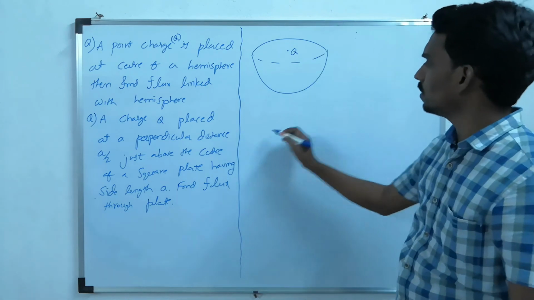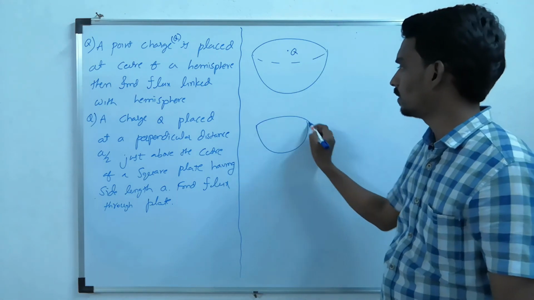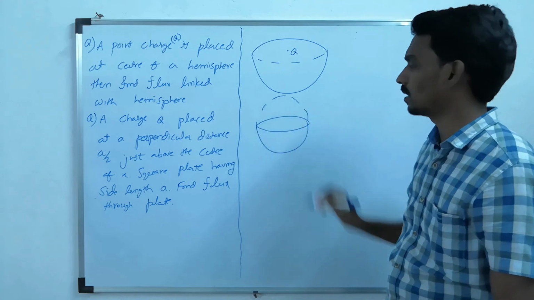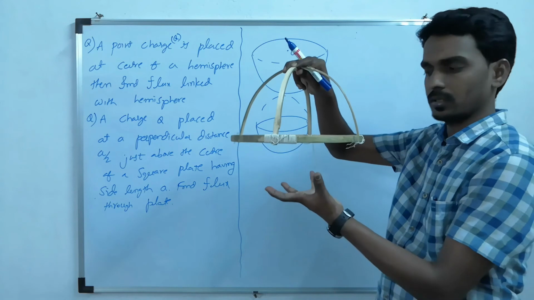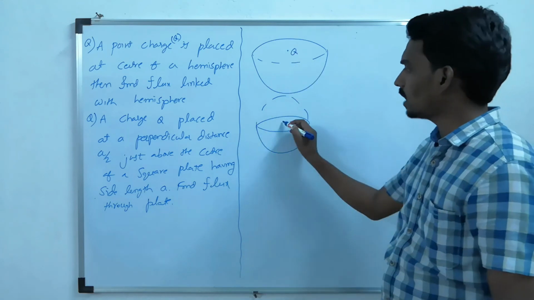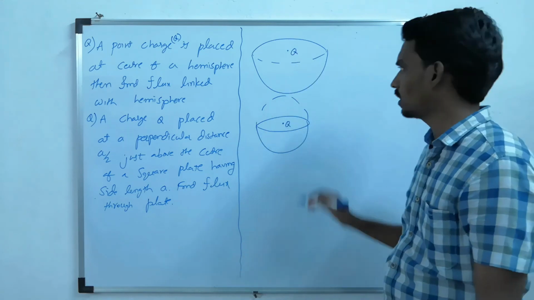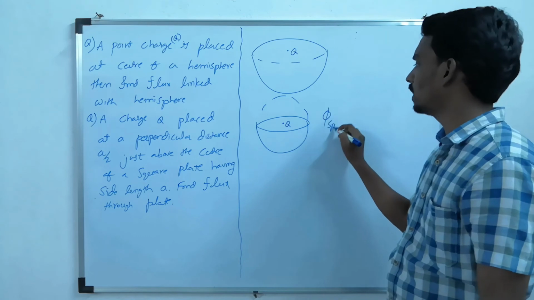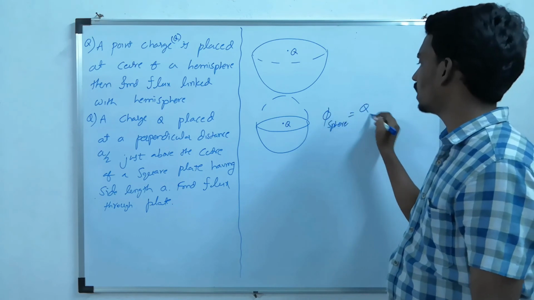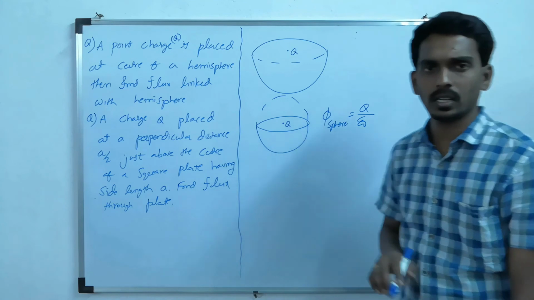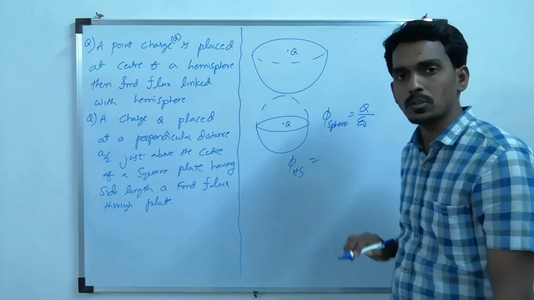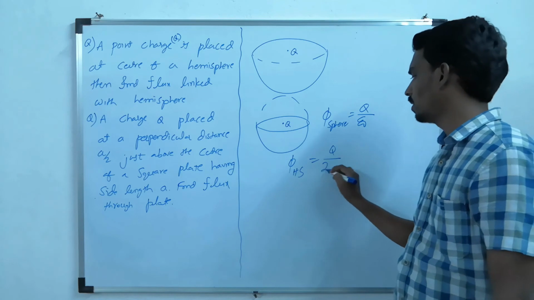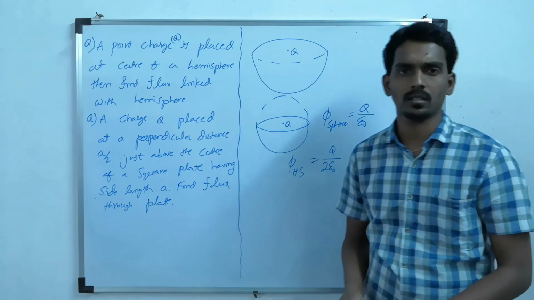If you imagine one more hemisphere, then it will become a complete sphere. Then the charge is enclosed within the sphere. Then what is the flux through the sphere? According to Gauss law, Q by epsilon naught. Now the flux through each hemisphere will become half, Q by 2 epsilon naught.